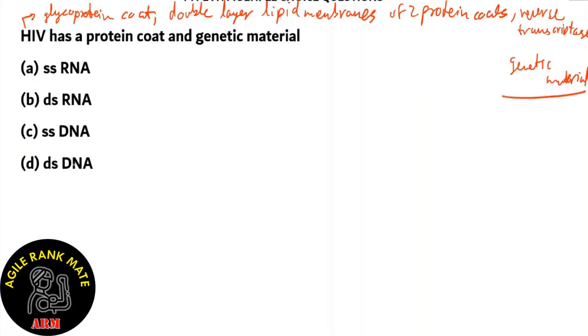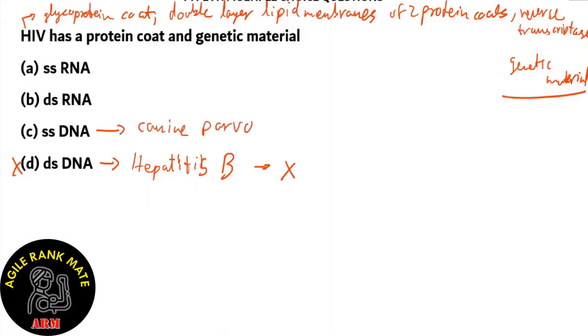Let's look at each of our options. Option D, double-stranded DNA. Now, double-stranded DNA is found in viruses such as hepatitis B, which is not a retrovirus, so option D is incorrect. What about option C, single-stranded DNA? Single-stranded DNA is found in viruses such as canine parvovirus.